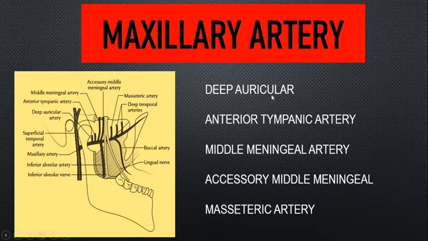So auricular means concerned with your ear. So it supplies the skin of your external auditory meatus and then your tympanic membrane. And similarly, anterior tympanic artery, we saw already, it is going to supply your tympanic membrane. And your middle meningeal artery is very important clinically also. So I'll just tell you the simple course. You can just note it down.